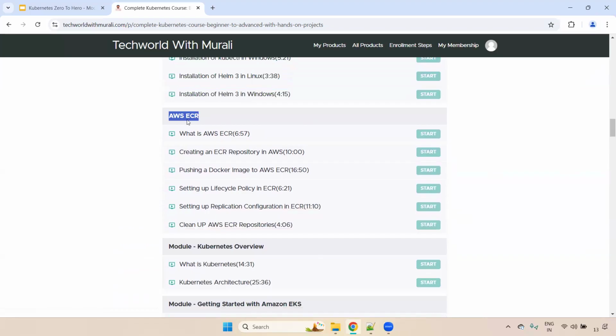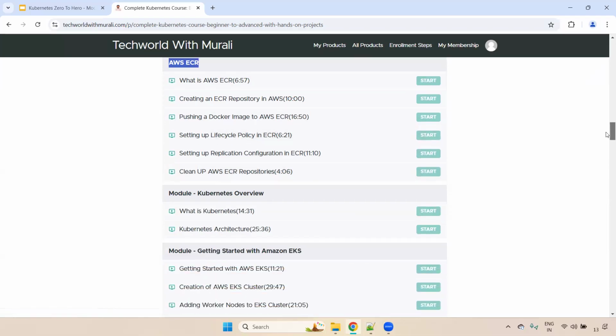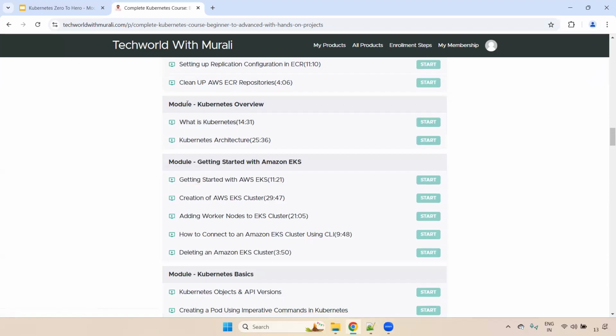Next one, AWS ECR, I have also covered. Why have I covered AWS ECR? In this Kubernetes course, I'm going to show you a project. For that particular project, we have put the Docker image into AWS ECR. That's why you should be aware of the AWS ECR topic as well. What is AWS ECR? How do we create a repository? How do we push the Docker image to AWS ECR? How do we set up the lifecycle? Everything.